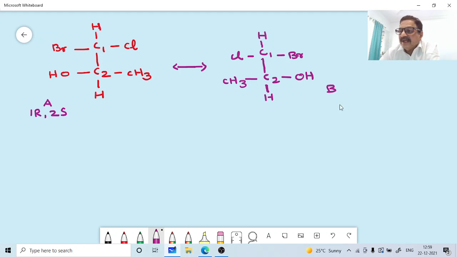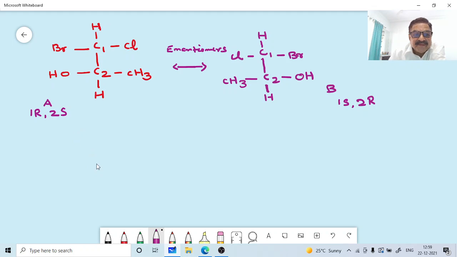The configuration here is 1S, 2R. Okay, this is the configuration here. So these are enantiomers here. Okay, they are enantiomers, non-superimposable mirror images. Correct? Now we'll be switching the positions here. When we switch the positions of two groups, let us see what we are getting here.